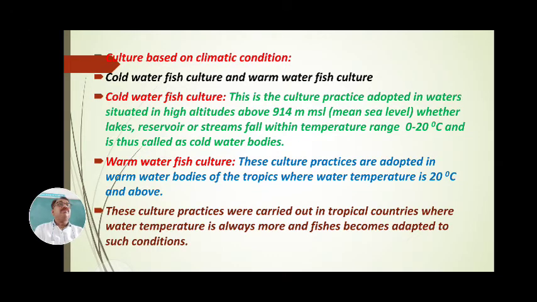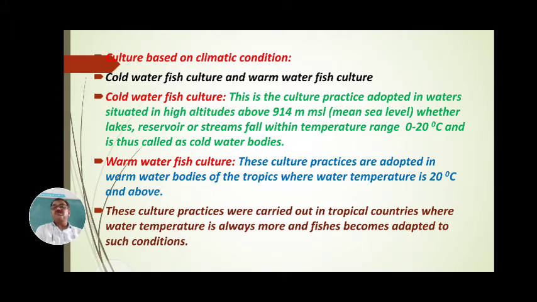According to climatic conditions, aquaculture is to be differentiated into two types: one is the cold water fish culture and second is the warm water fish culture.